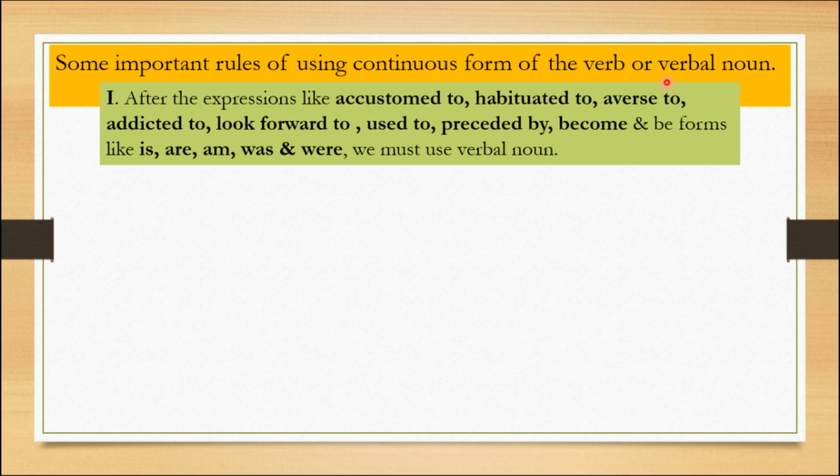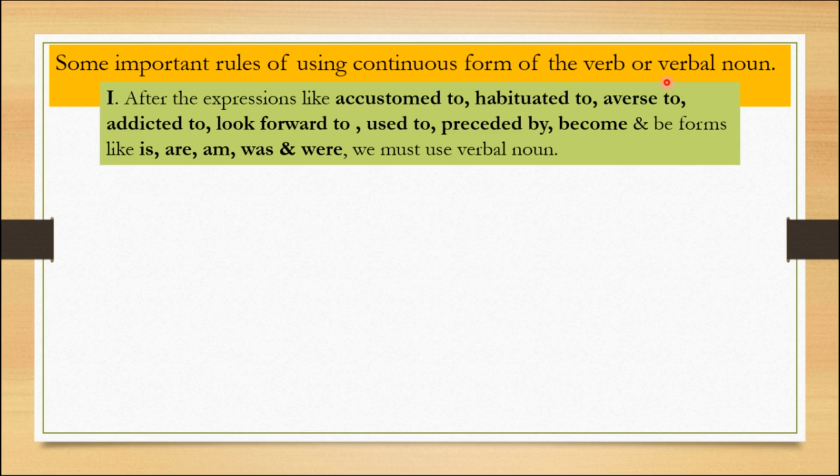For example, my brother is smoking. In this sentence, in "is smoking", smoking is a continuous verb. But if I say, using the same word, "Smoking is injurious to health," in this sentence the word smoking becomes a noun.